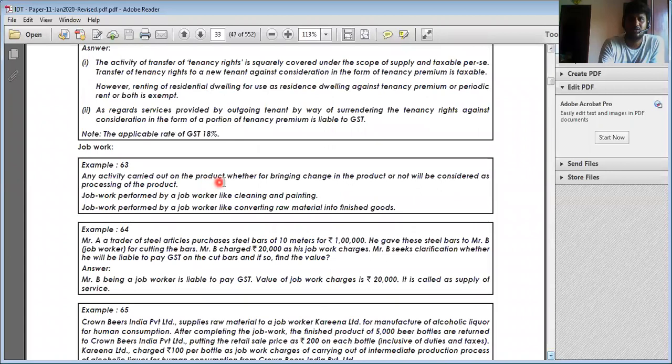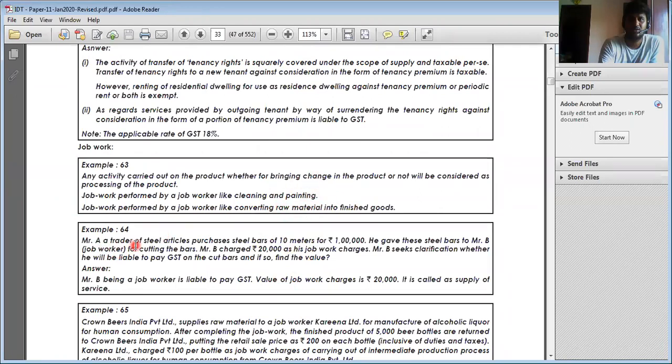Any activities carried out on the product, whether for binding charges in the product or not, will not be considered as processing of the product. For example, job work performed by the job worker like cleaning and painting is regarded as services, regarded as supply. Job work like converting raw material into finished goods is also called supply.